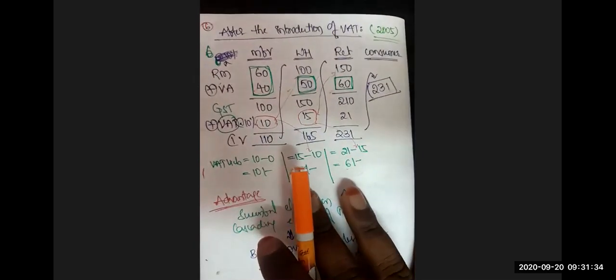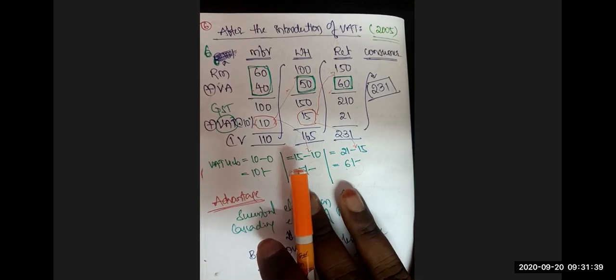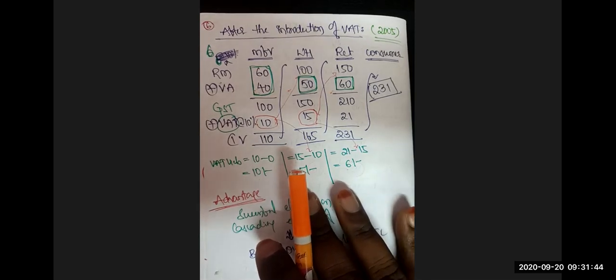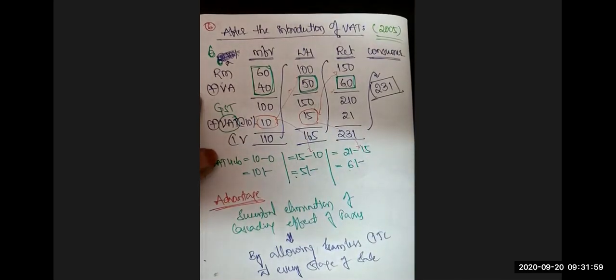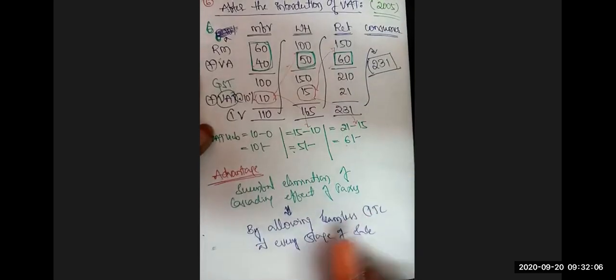See, the main advantage of the value added taxation system is allowing input tax credit. By allowing the input tax credit, we have successfully eliminated the cascading effect of taxes, which is the major drawback under the sales tax system. So the reason behind the introduction of VAT is the elimination of the cascading effect of taxes. And how did we get that? By allowing the seamless input tax credit at every stage of the sale.